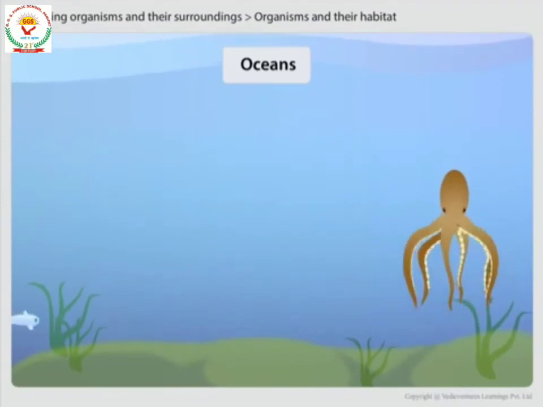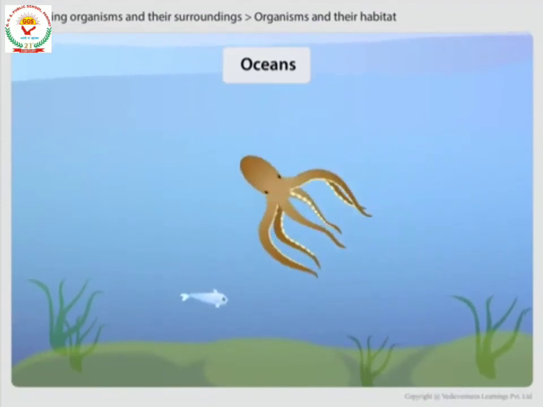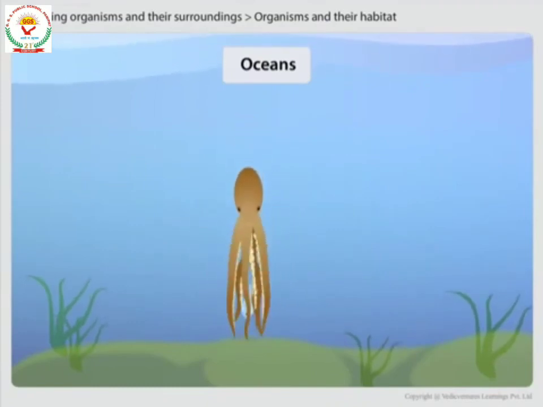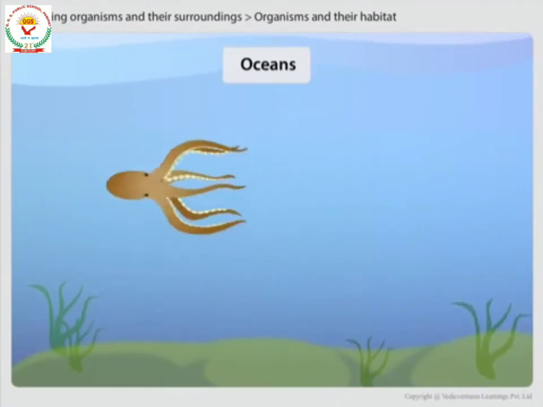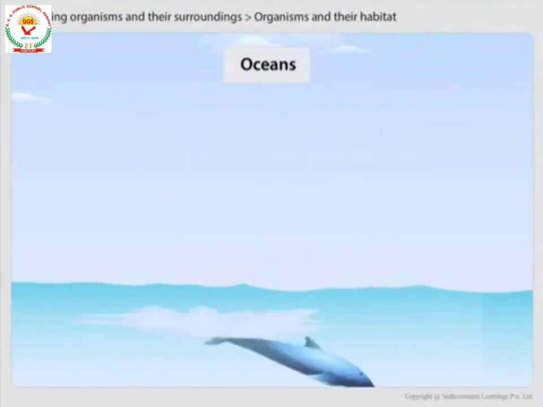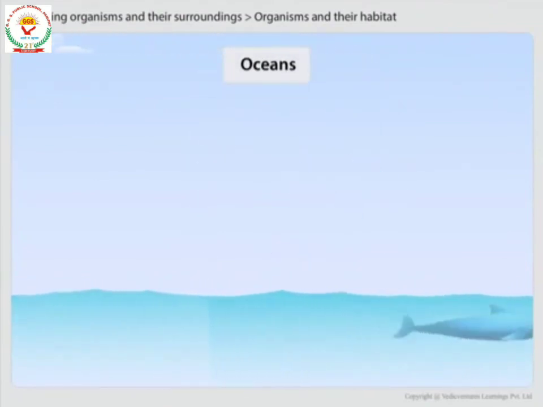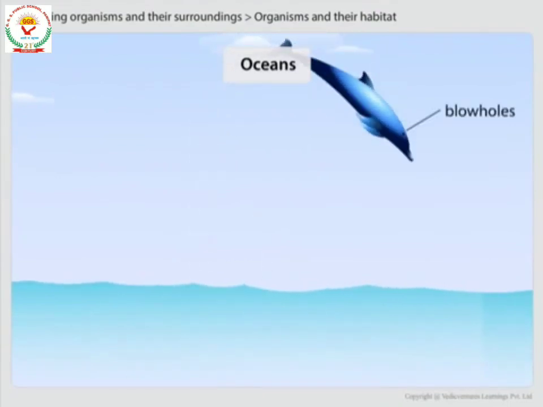Those animals which have gills can stay deep inside the water, and those which do not have gills come to the surface to breathe, just like whale, shark and dolphins. They have a hole on their head to breathe.